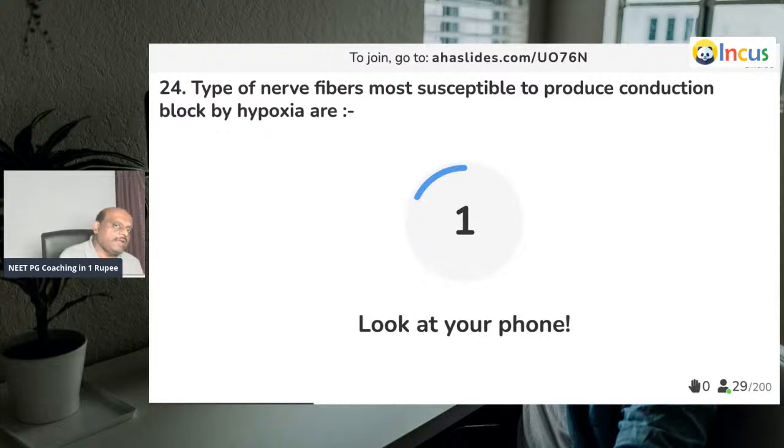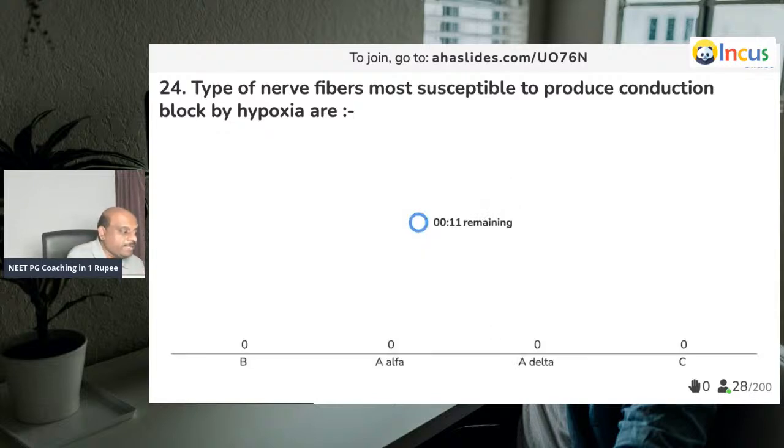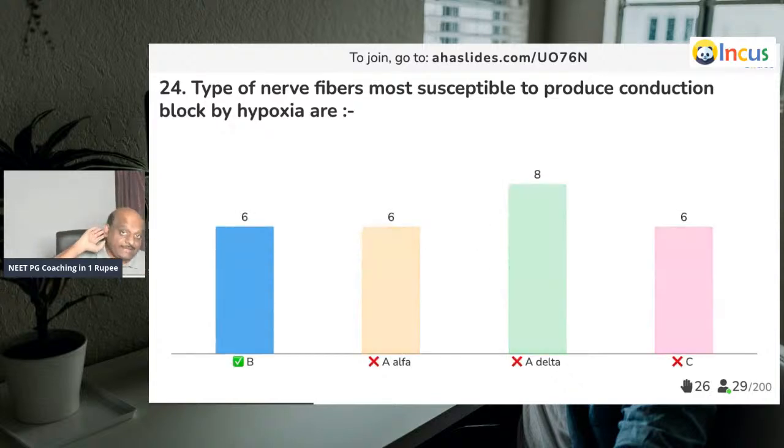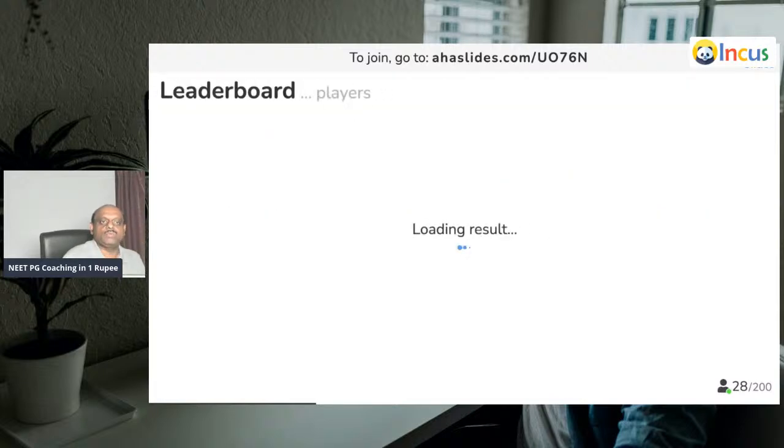Now, the type of nerve fibers, once more, doctor, you have to be very sure. The type of nerve fibers most susceptible to hypoxia. You should know, muscle spindle annulospiral ending is basically 1A, also called A alpha. Similarly, Golgi tendon organ is 1B. Muscle spindle flower spray ending, touch and pressure is type 2. Pain and cold receptors and some touch receptors are type 3. Pain, temperature and other receptors are type 4. That is what you need to remember.